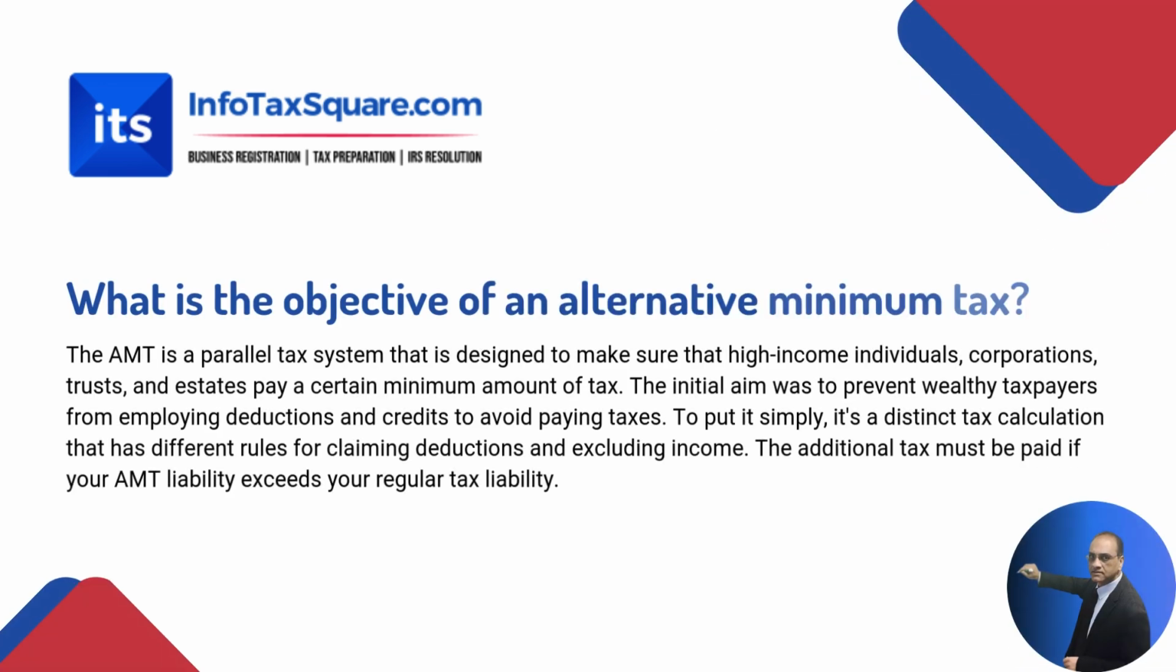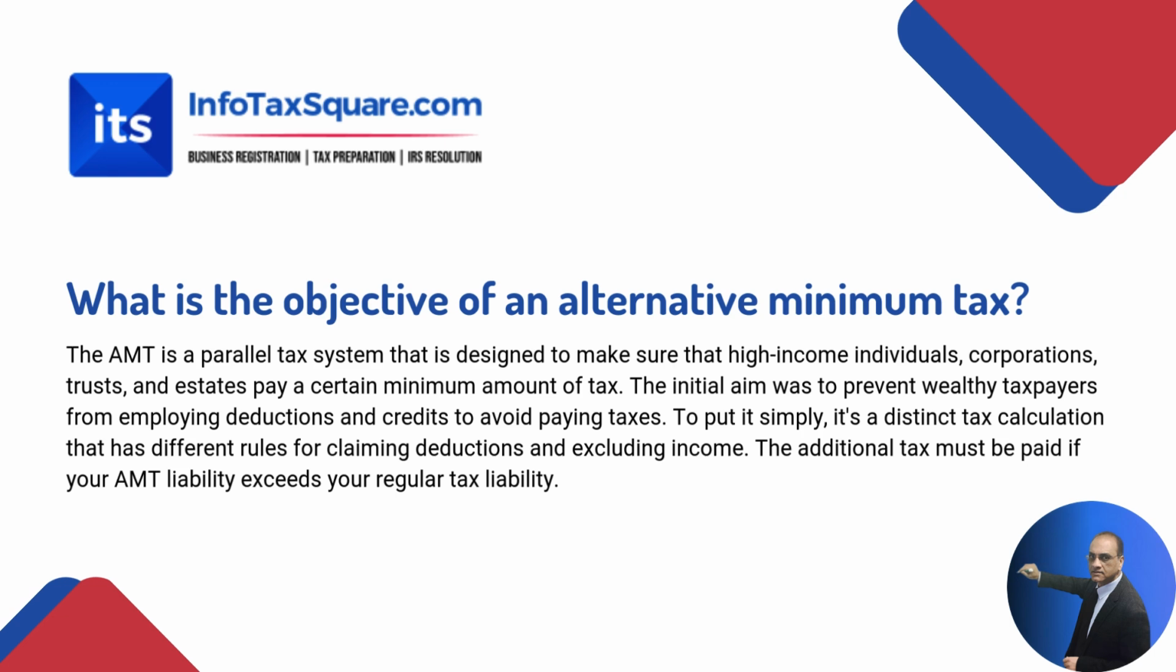I'm going to cover in this topic alternative minimum tax objectives, AMT exemption amount, the difference between tentative tax and regular taxes, and the role of AMTI, alternative minimum taxable income. I'm going to start with the objectives of alternative minimum taxes. What is the objective of an alternative minimum tax?